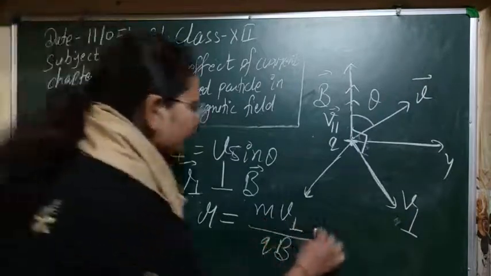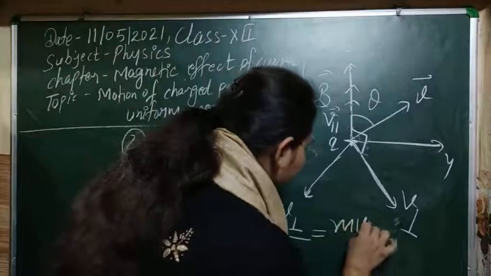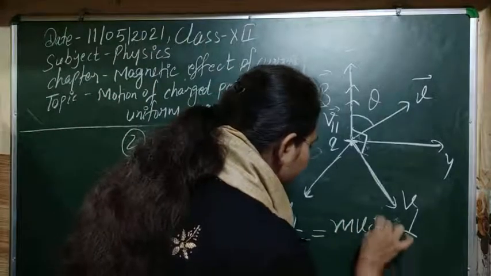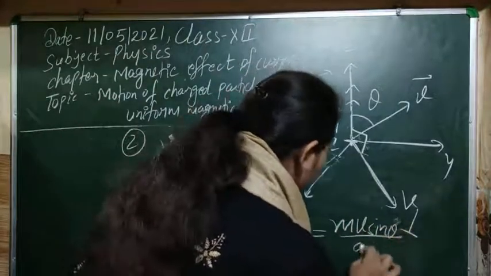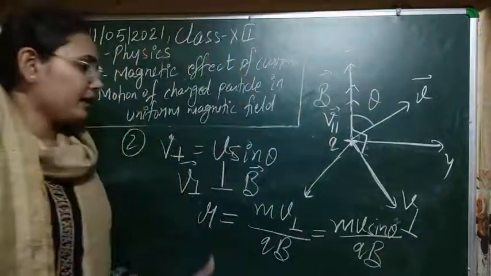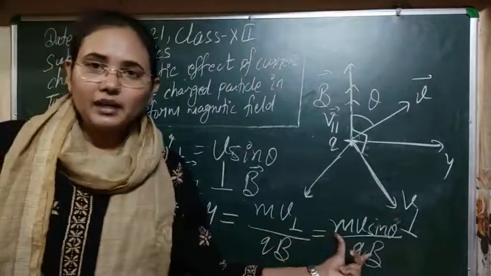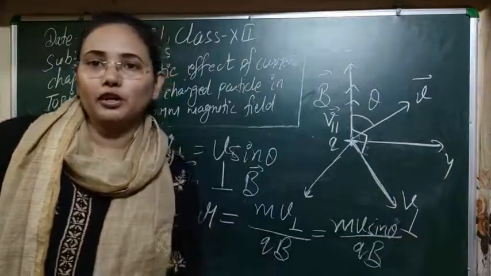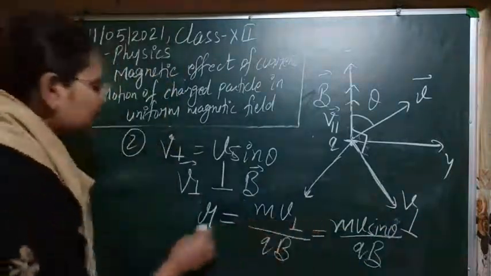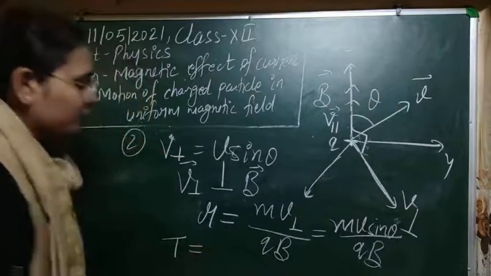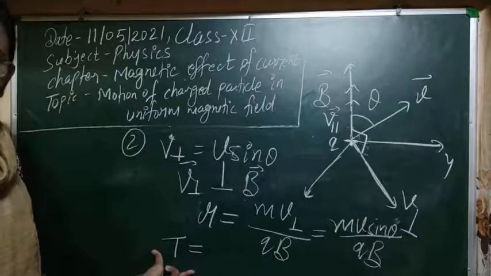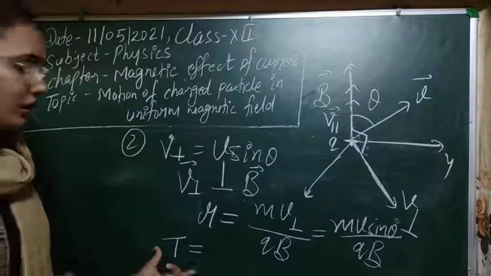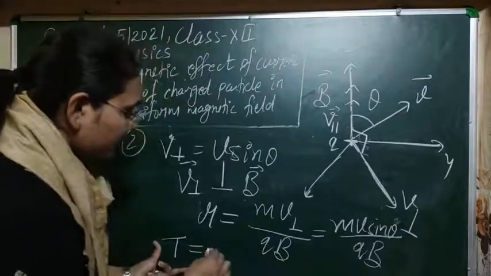If you put in the value of v perpendicular, this is m v sine theta upon q B. This is the radius on which the charged particle will move due to this perpendicular component of velocity, and the time it will take to complete one revolution will be equal to 2 pi m